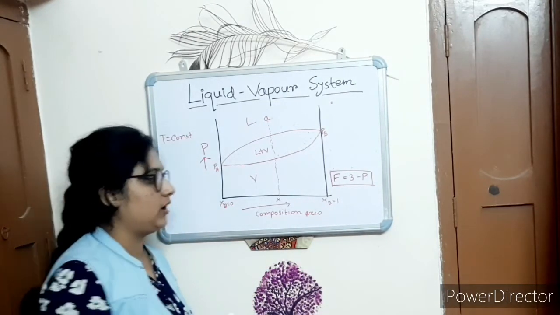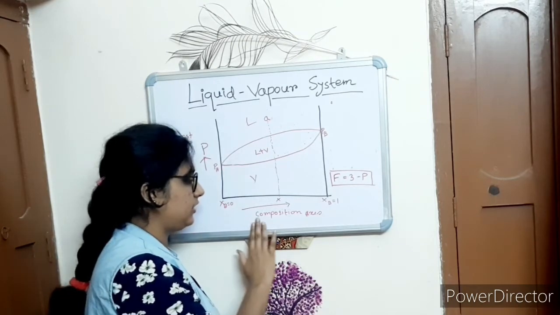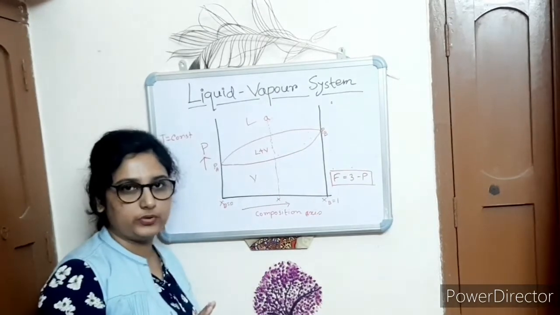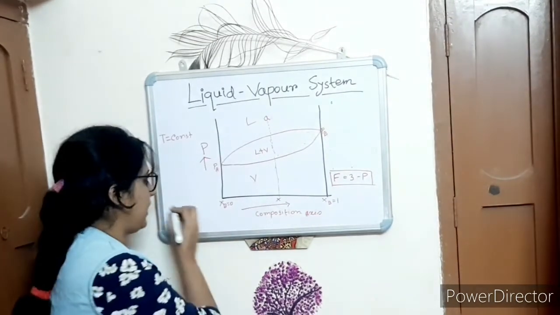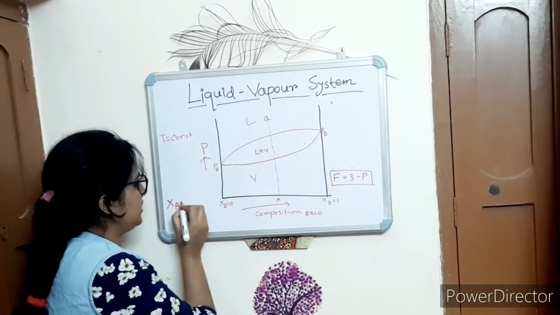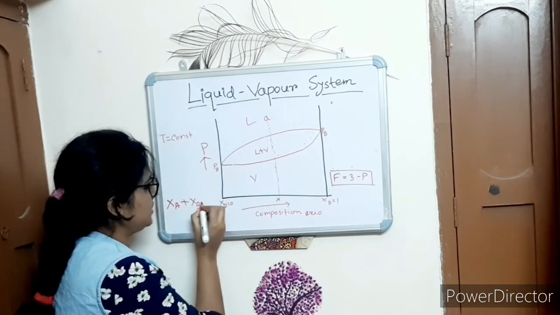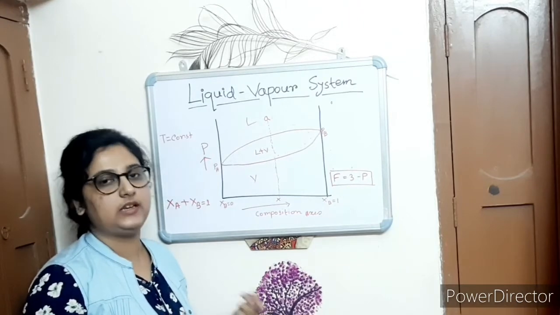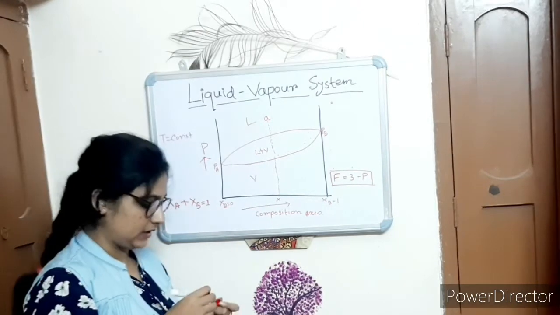If you are considering the composition axis where xB is variable, then this is the composition of xB, and another equation is that xA plus xB is always equal to 1. If you know one mole fraction, then you can easily calculate the other mole fraction.